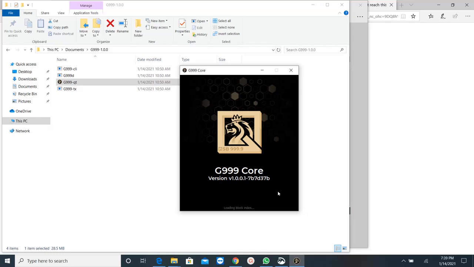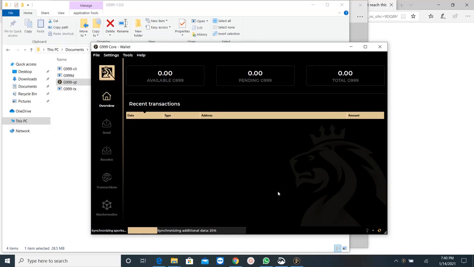It's loading your wallet. And now you have your wallet that is downloaded, and you still do a synchronizing of additional data for the moment that the wallet was offline. And at least your wallet is up to date. So you will still let it synchronize every time you open it.